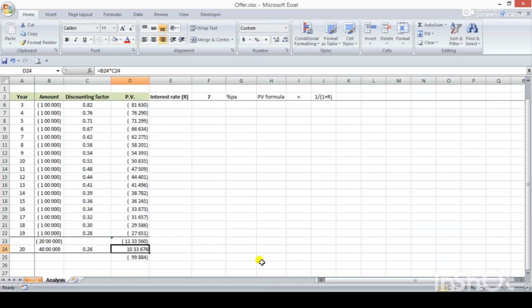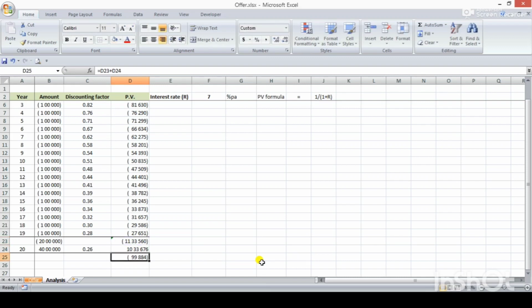It means the 40 lakh that we get at the end of year 20 has a present value of 10 lakh only, which is less than what we have invested, that is 11,33,000 in terms of present value. So we have a loss of 99,000.